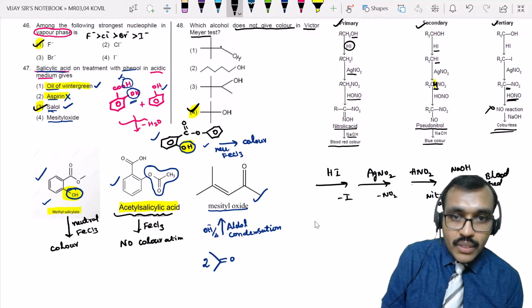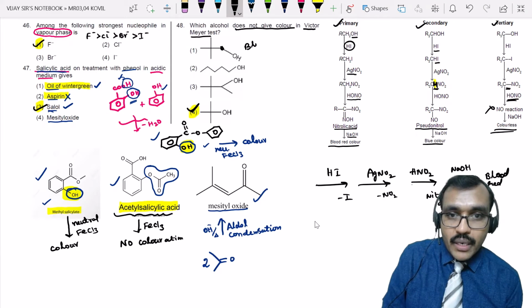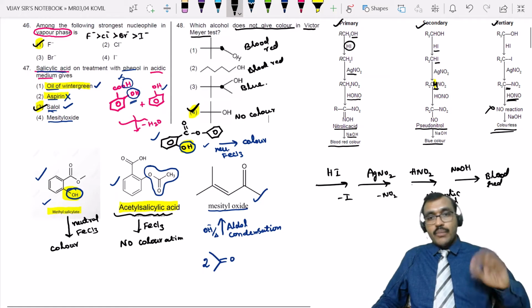Now see this one. This first one is a primary alcohol, so you will get blood red color. Here also blood red, primary alcohol. This is a secondary alcohol, so you will get a blue color. Here it is a tertiary alcohol, so no color. This is about the Victor Meyer test.